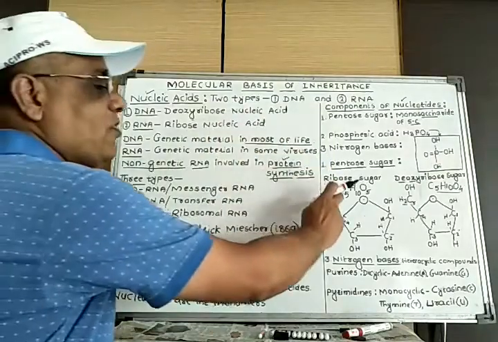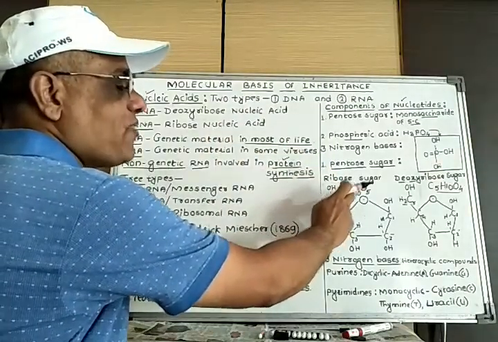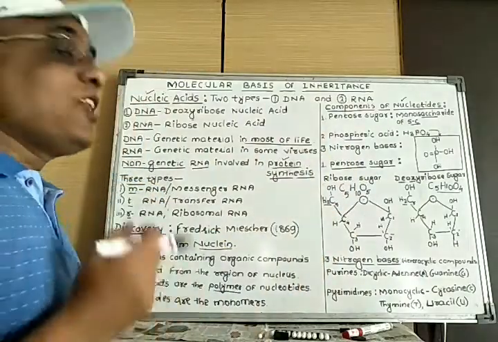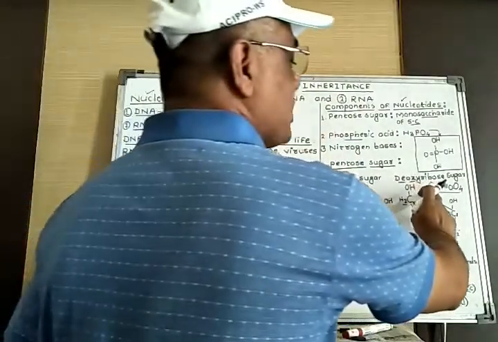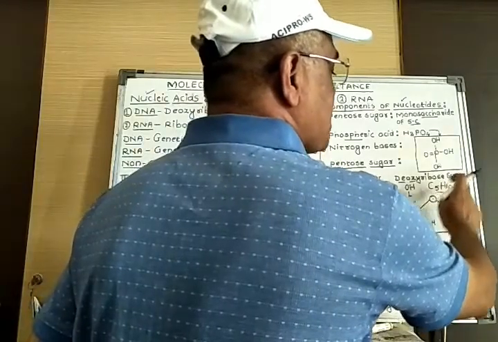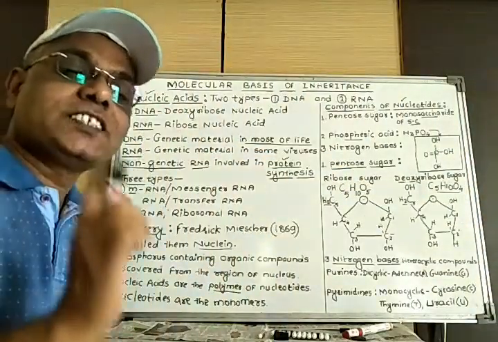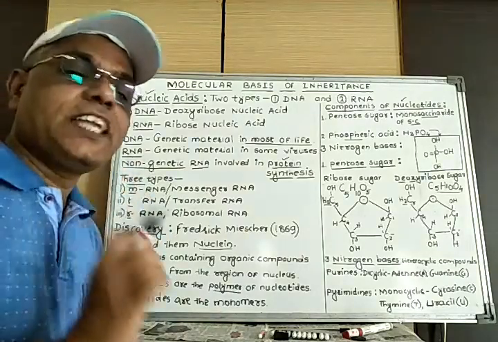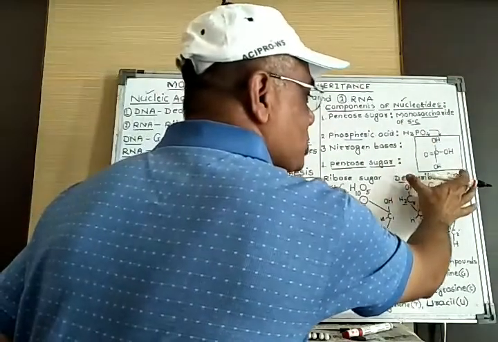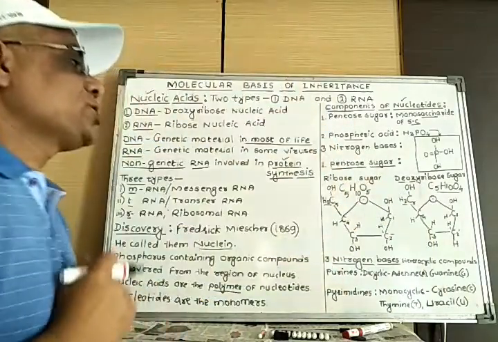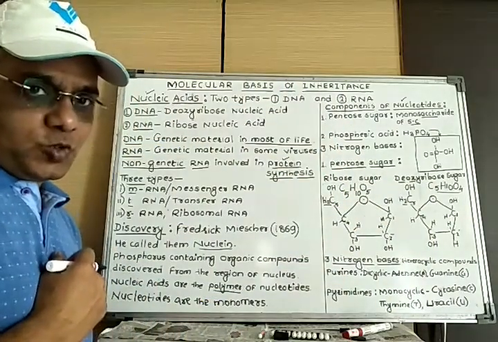Listen to the formula of ribose sugar, that is C5H10O5, and the formula of deoxyribose sugar is C5H10O4, meaning one less oxygen is present in deoxyribose sugar as compared to the structure of ribose sugar.